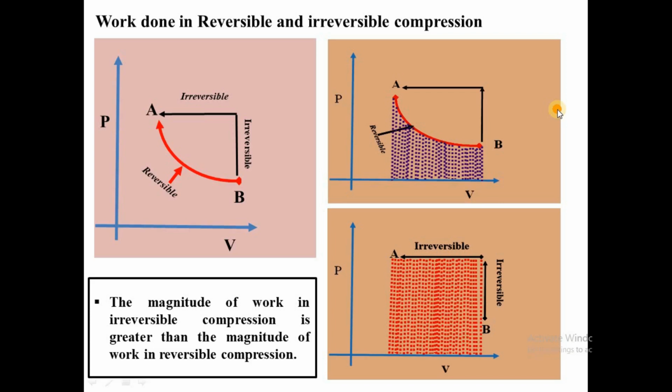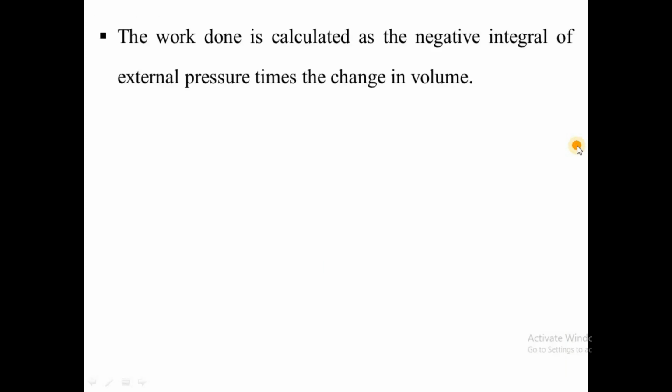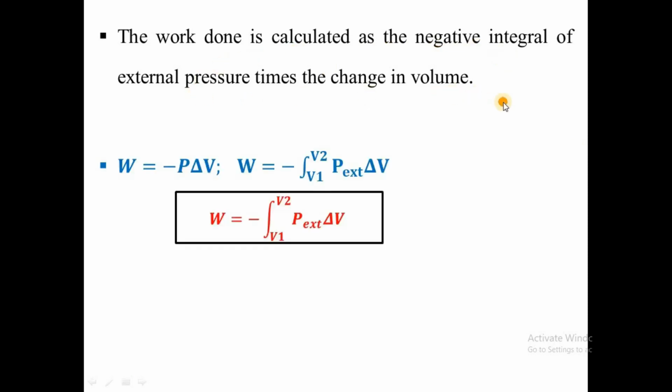Then how do we calculate? We move to the last point. How do we calculate the work done? The work done is calculated as the negative integral of external pressure times the change in volume. That is how we calculate the work done. The work is the negative integral of P external times dV. But remember, in reversible, the external pressure is almost equal to the pressure of the gas.